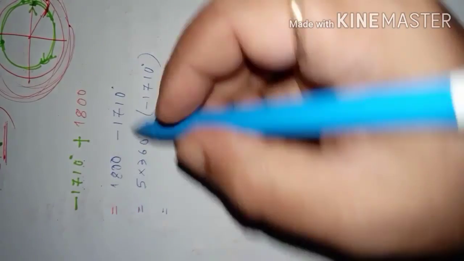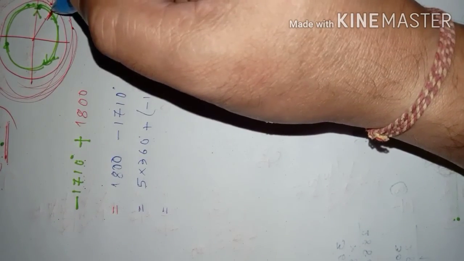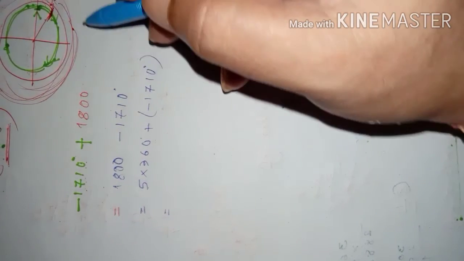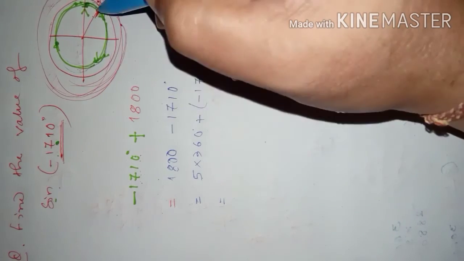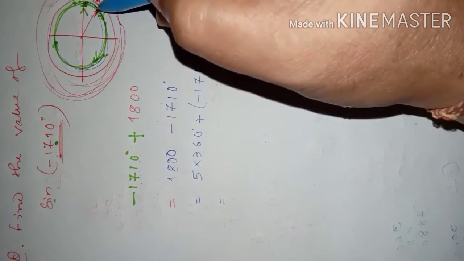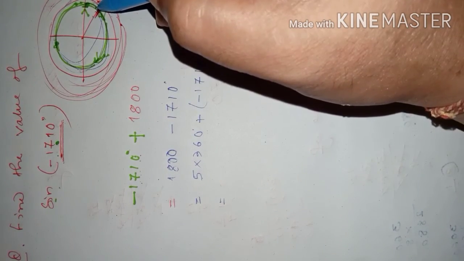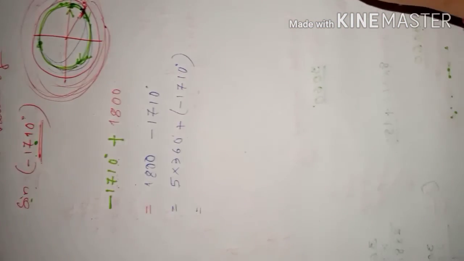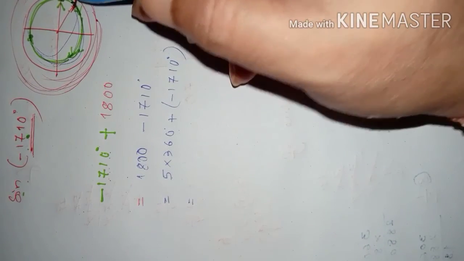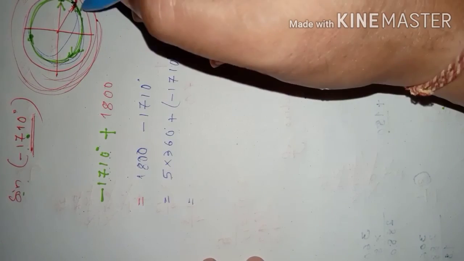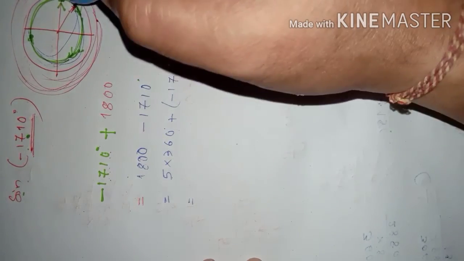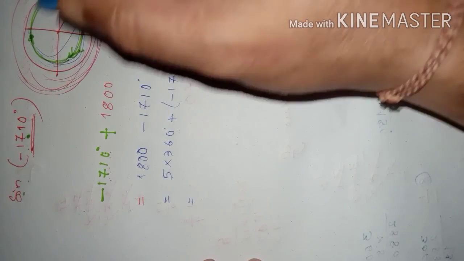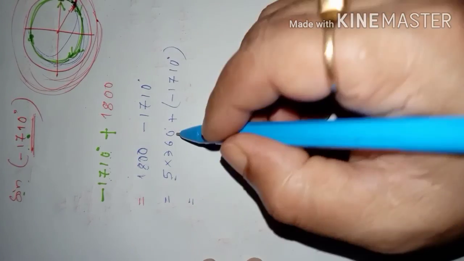That means after 5 complete rotations in anti-clockwise direction, again it can come to this position. So that time the total value of this angle will be, because it was formed in clockwise direction, now we are going in anti-clockwise direction, which is a positive angle.